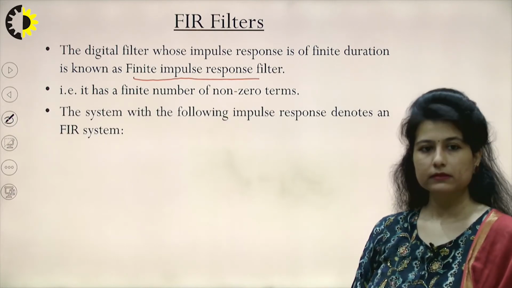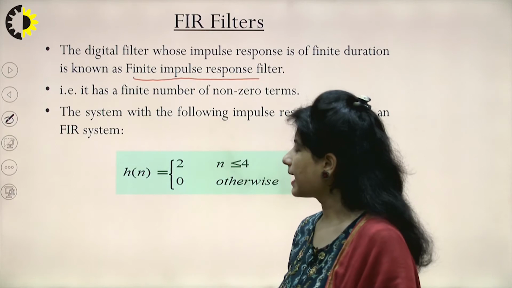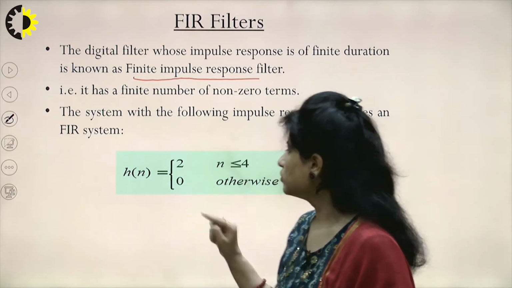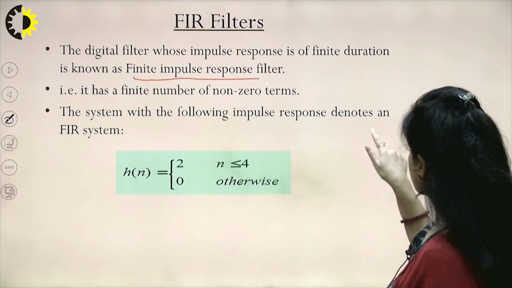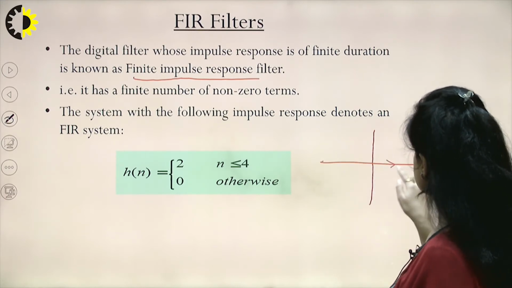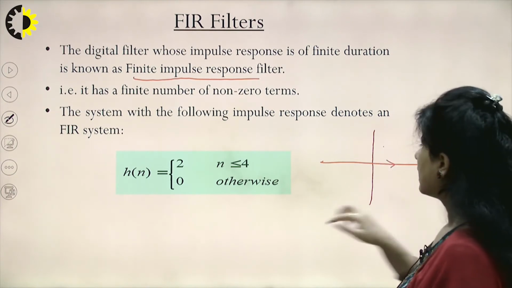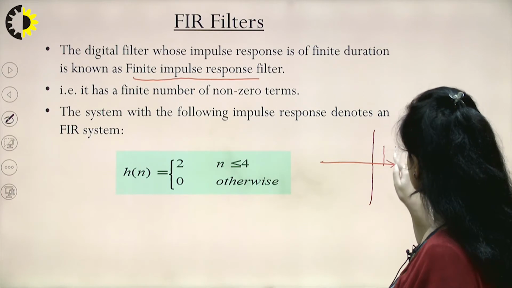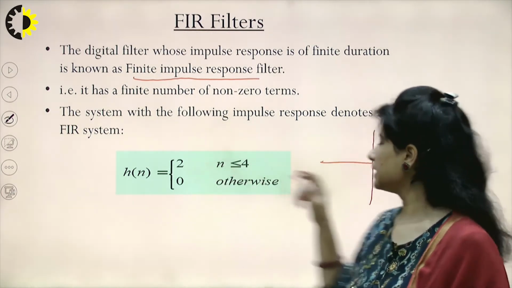The system has a particular equation. For example, this is the equation: h(n) is 2 for n less than or equal to 4. If I try to plot this particular function, I can see that up to n equal to 4, all the sample values are 2. So I have these 5 sample values equal to 2.